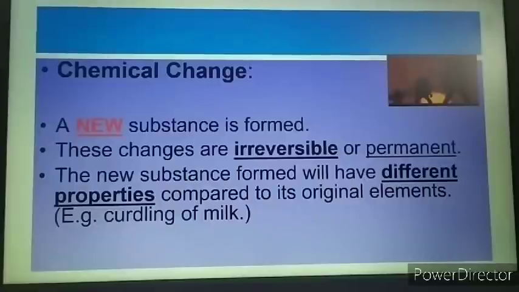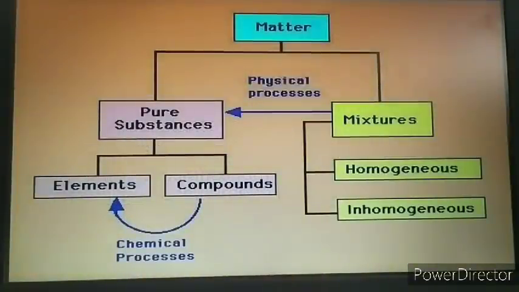Now, we have also discussed matter, that it is anything that occupies space and has mass. Matter is broadly classified as pure substances or mixtures. Mixtures are also called impure substances. So what are pure substances?